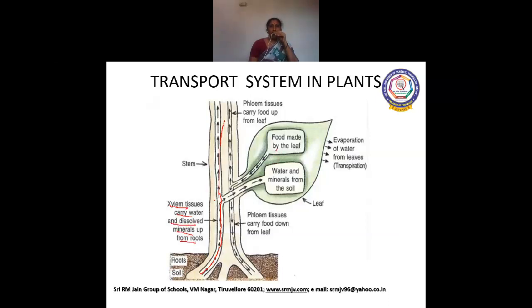And here again food is prepared in the leaf, and excess water evaporates through stomata and oxygen is given out through stomata. The glucose, the prepared food, is again transported by the phloem tissues. So phloem tissues carry food down from the leaf to other parts of the plant body.